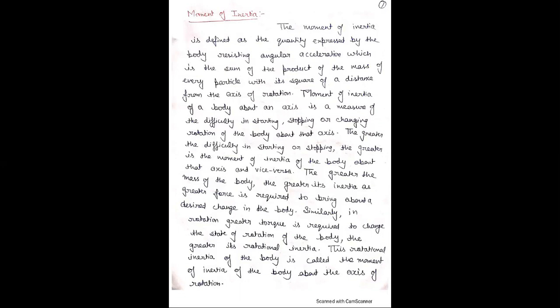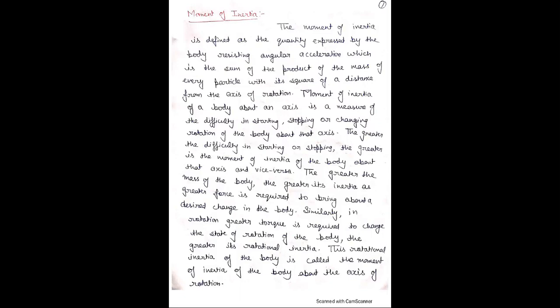Moment of inertia of a body about an axis is a measure of the difficulty in starting, stopping, or changing the rotation of the body about that axis. If there is a greater difficulty in starting, it means there is a greater moment of inertia of the body about that axis.